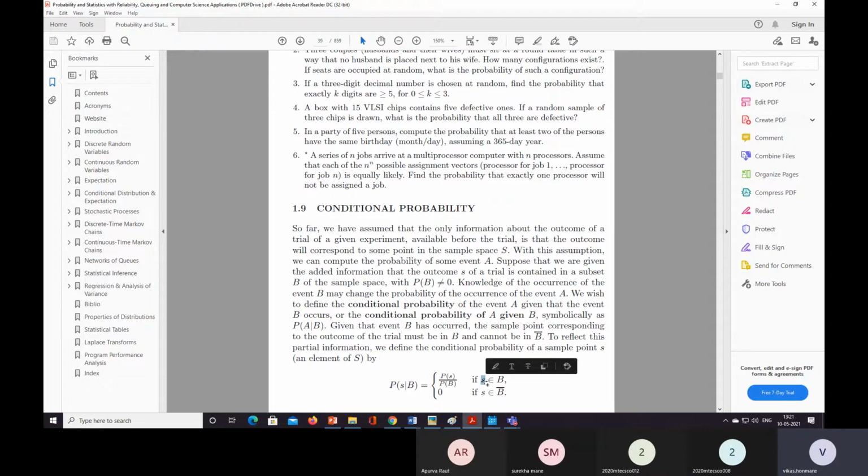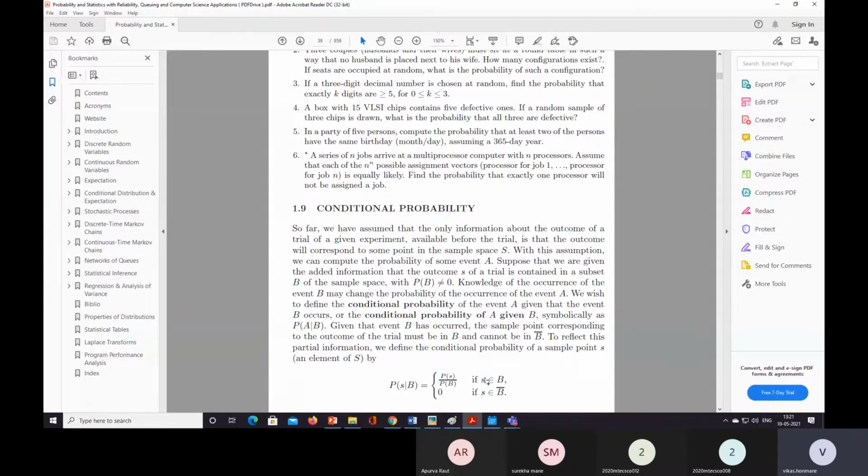Suppose we toss a coin, what is the sample space? Head or tail. If we toss a coin two times or toss coins simultaneously, then we have head head, head tail, tail head, and tail tail. Four outcomes are there.